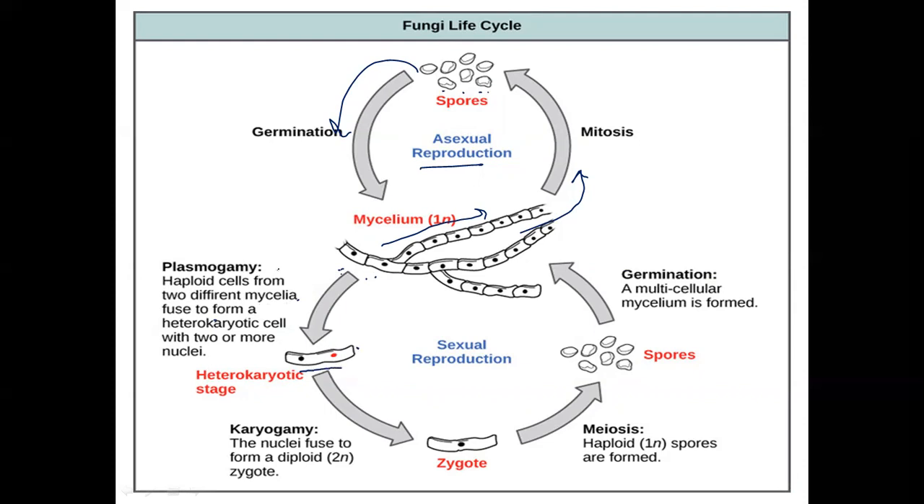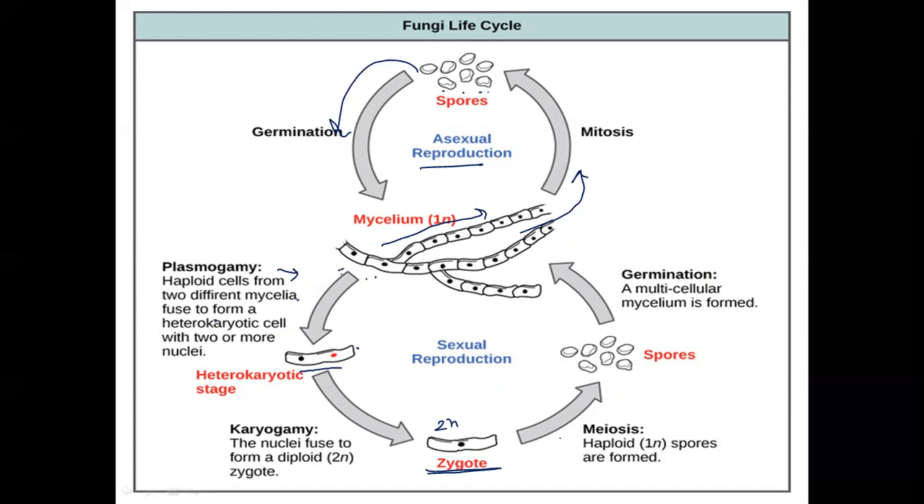As I told you before, plasmogamy, the plasma of different mycelia fuse together, and then they form this heterokaryotic stage where two nuclei are free in the cytoplasm. Then these nuclei combine, fuse together and form karyogamy, the diploid stage. So the zygote is formed, which is diploid.